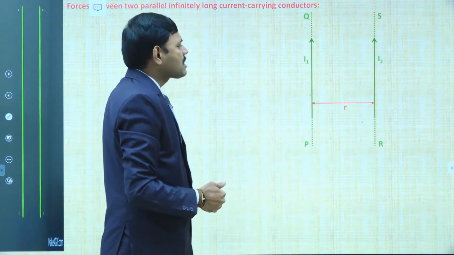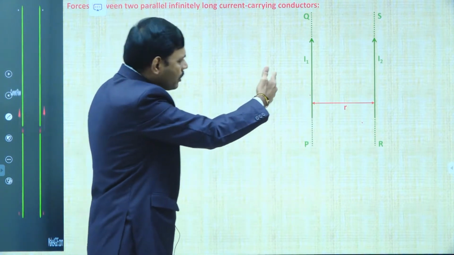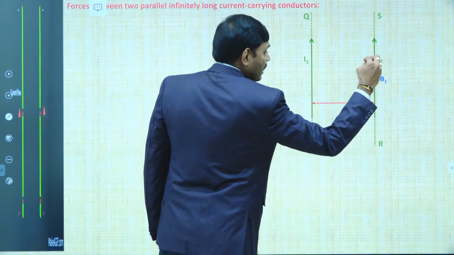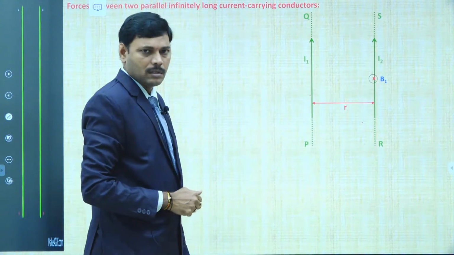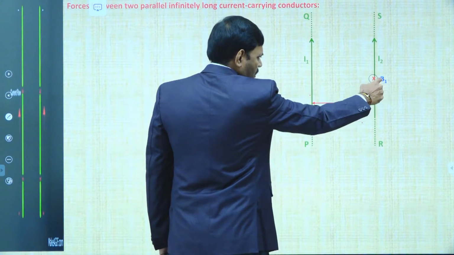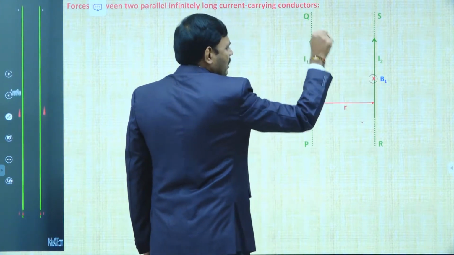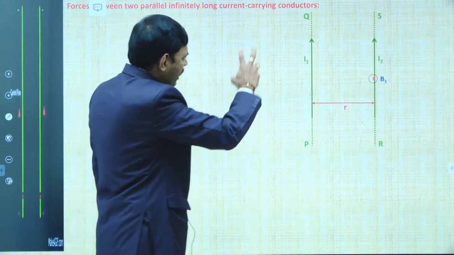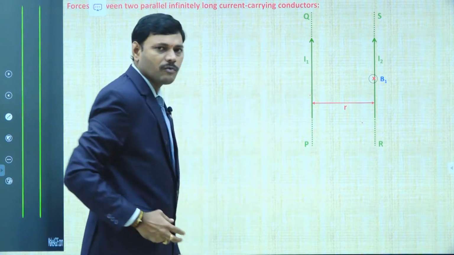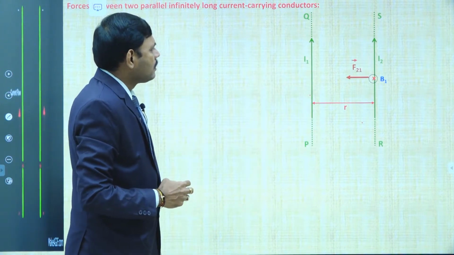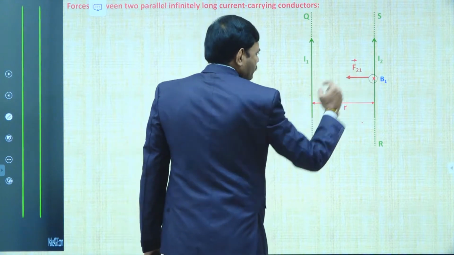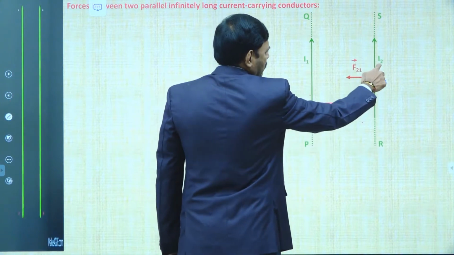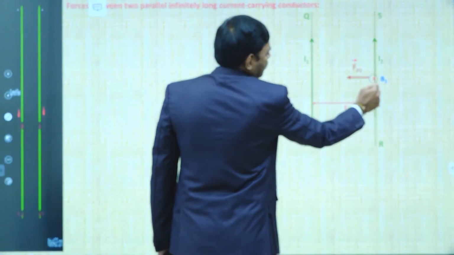So see the direction once again. What I explained so far, you observed in this animation, students. See the direction. Like that, it is into the board. That's why we put the into mark, and it is of value B1. Magnetic field strength is B1 caused by the I1 current carrying wire. Okay, we write the value later. So far I explained what B1 is, where B1 is, and what the direction of B1 is. So next, here due to this B1, the I2 current carrying wire is now in the magnetic field B1.